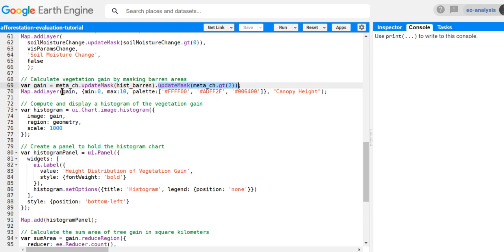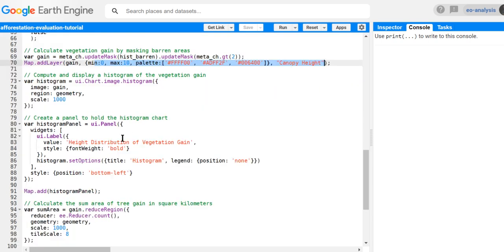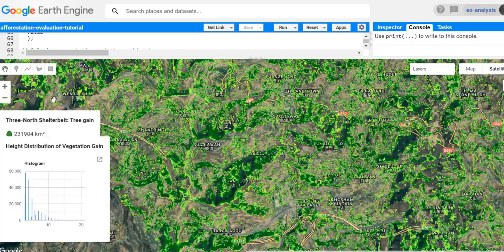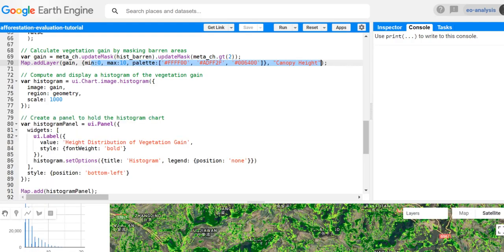And then we have our gain, which is in the value of the canopy height in meters, and we try to visualize them in a single layer. And as you can see in our output, apart from the map, we actually have a histogram and a little panel for showing the tree gain that we have. In order to do this, we can use some widget for this. So first of all is the histogram. We use the UI chart histogram here, and we want to visualize the new forest gain.